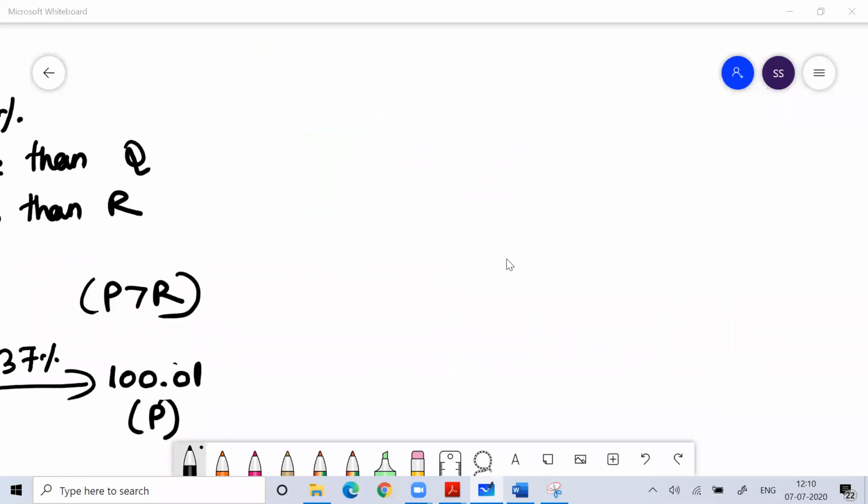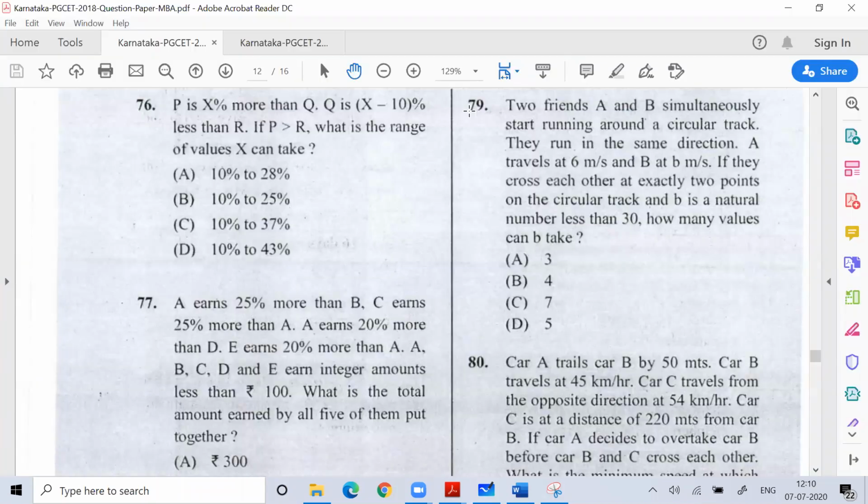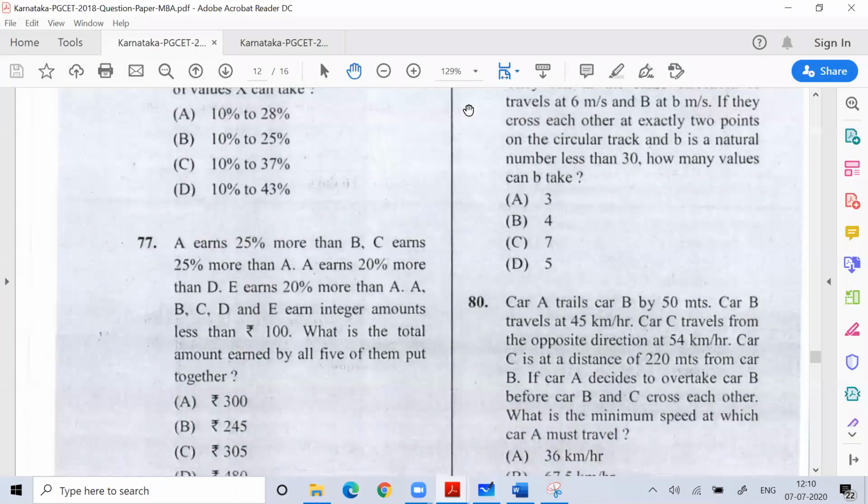We have to learn which questions we can do with options and which questions we can do without options. All that we have to learn with time. So the more we learn, the better it is for us.